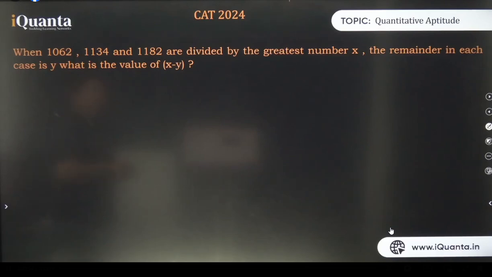When 1062, 1134, 1182 are divided by the greatest number x, the remainder in each case is y. What is the value of x minus y? Wow. Let's try to solve this one. Basically, what is happening here?